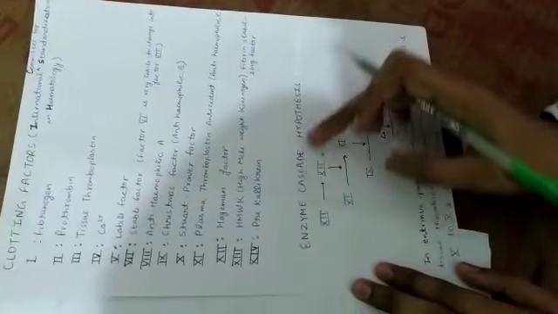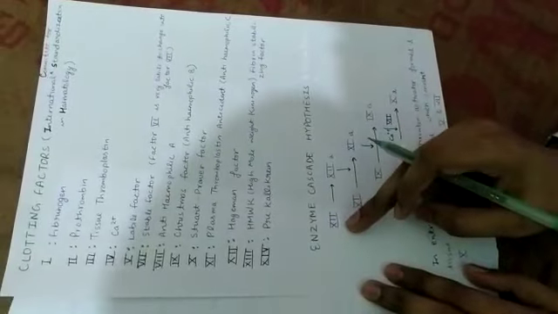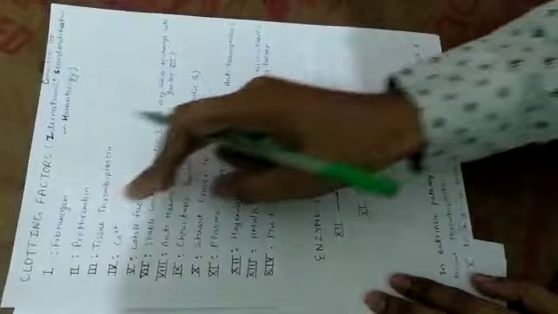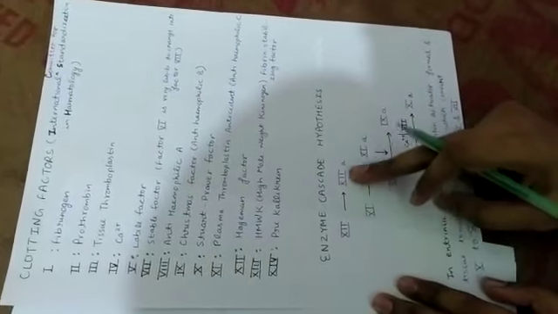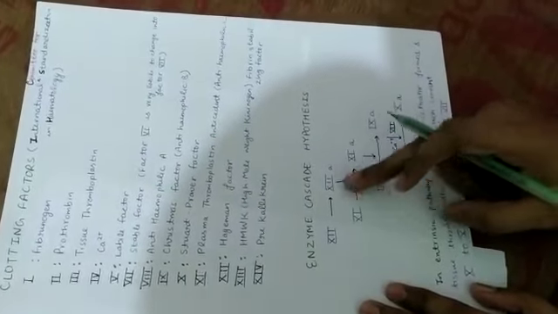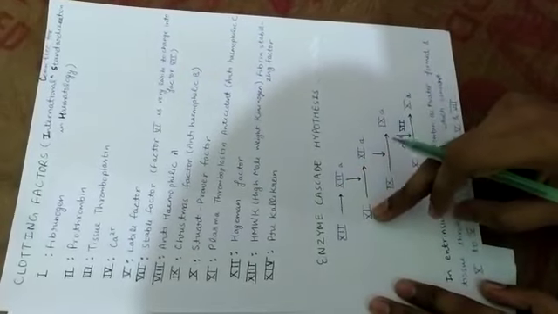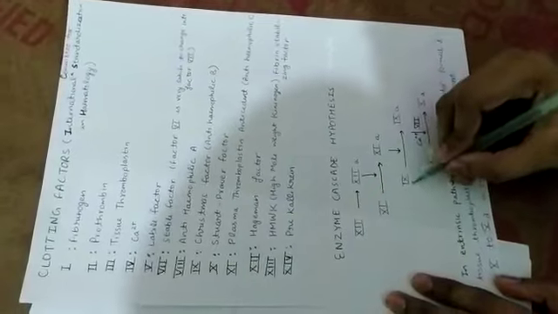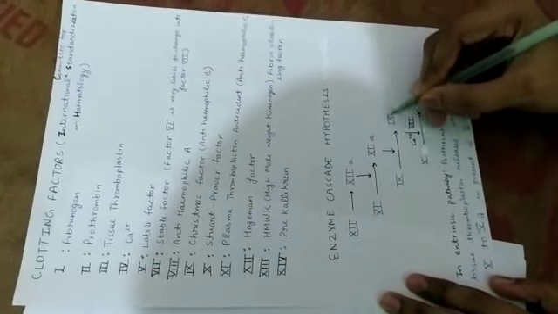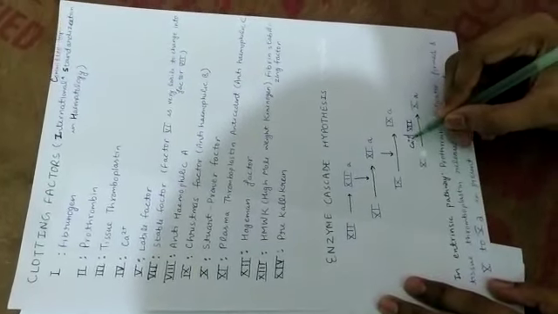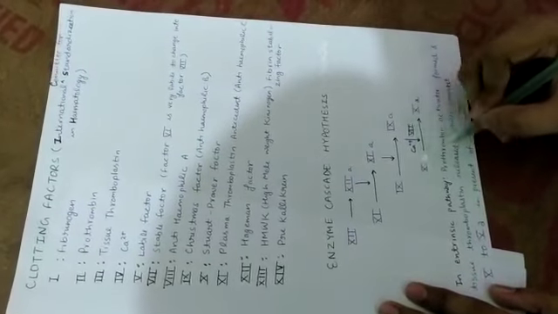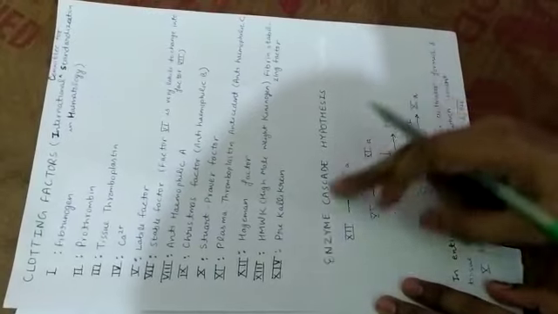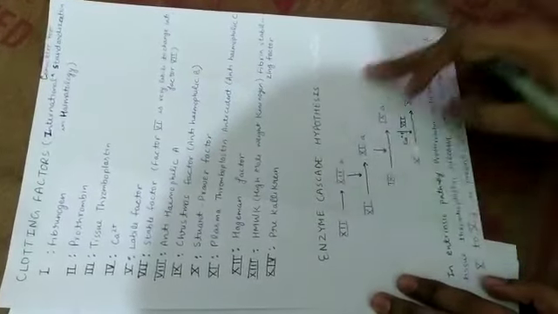Now the enzyme cascade hypothesis. In this some steps are there, we have to see this. Here clotting factors are written. So 12 converts into 12A, and in the presence of 12A, 11 converts into 11A. In the presence of 11A, 9 converts into 9A, and in the presence of calcium and the 7th factor, the 10th factor converts into 10A. Now this is for the intrinsic pathway.